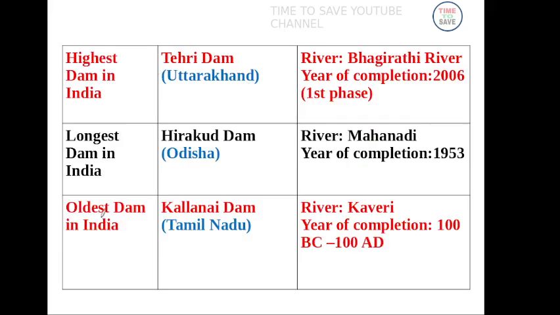See, oldest dam in India, Kallanai Dam, located in Tamil Nadu. Longest dam in India, Hirakud Dam, located in Odisha. Highest dam in India, Tehri Dam, located in Uttarakhand.